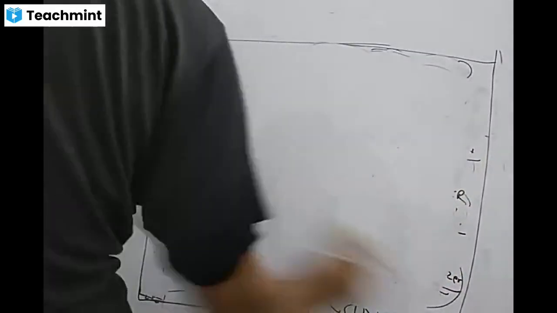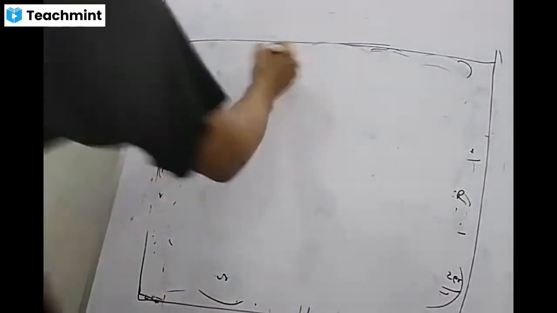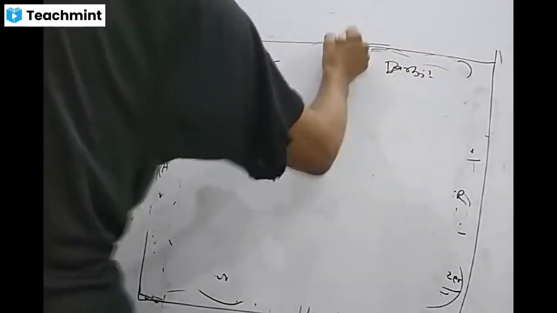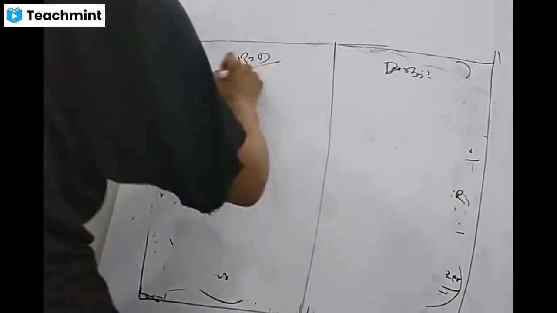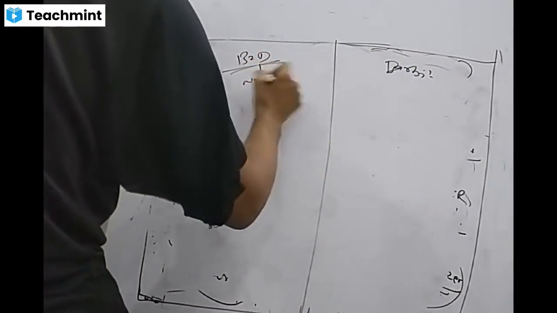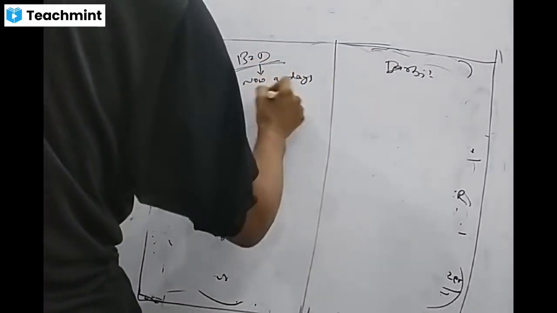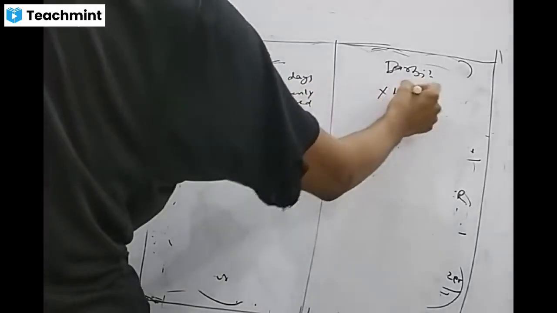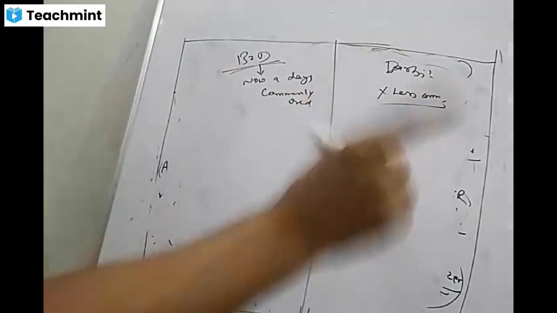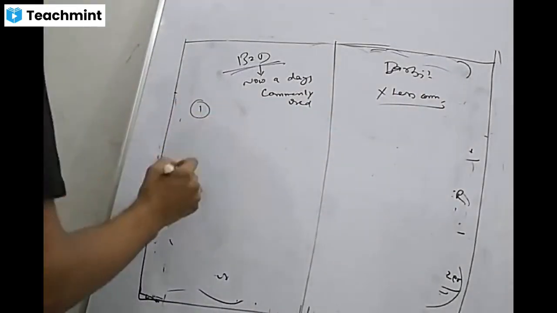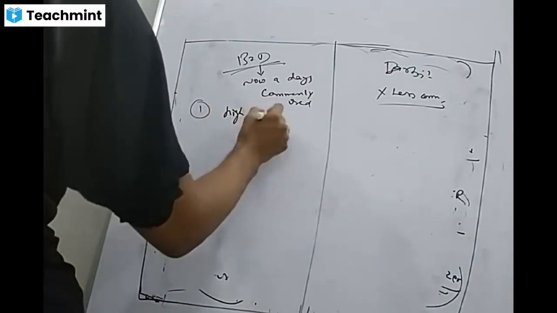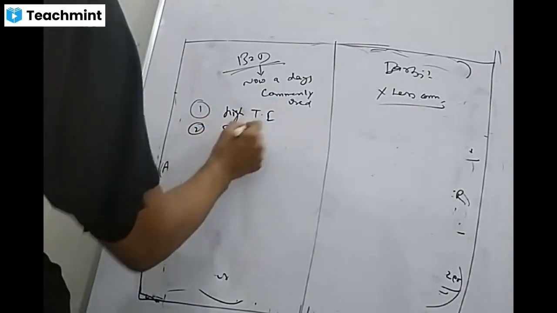So, out of these 6 differences, if we see out of these 2 categories of drugs which are commonly used nowadays, benzodiazepines are commonly used nowadays, and barbiturates are less commonly used. Why? Because benzodiazepines have a high therapeutic index, meaning they are safe.